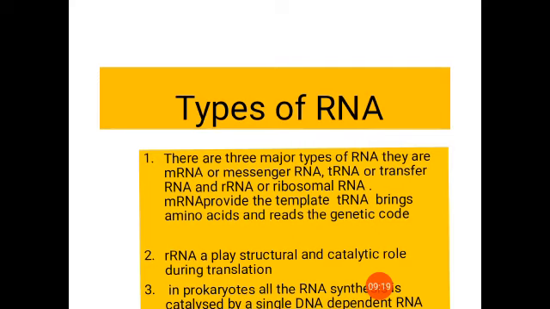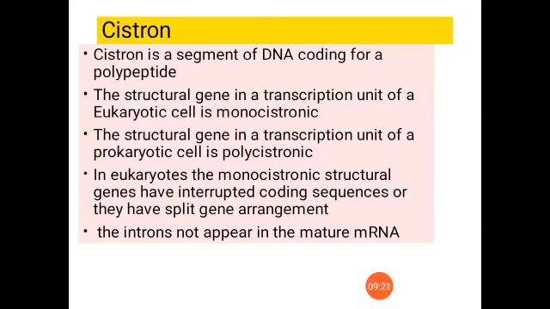So many things we have studied: the cistron, the difference between the structural gene of a eukaryote and prokaryote, what is splicing, what is split gene arrangement, and what are exons and introns. So this much we have studied.